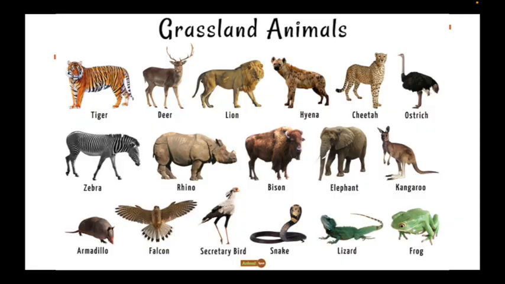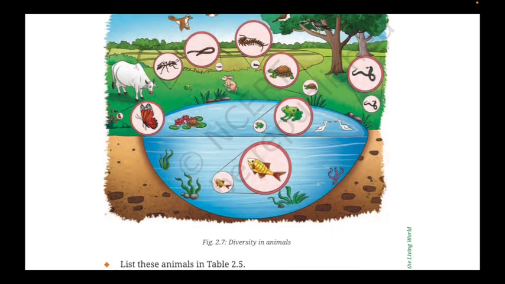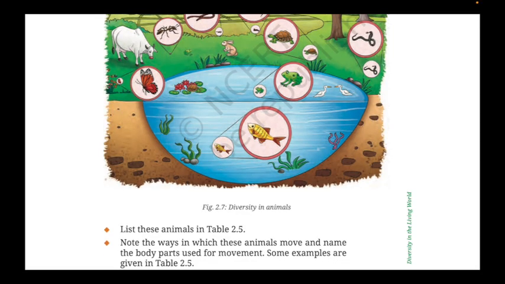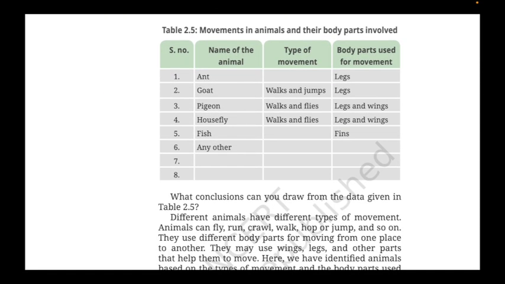For example, some animals live on land, some live in water. Some breathe air, some breathe in water. Some can fly, some can swim. Some even live underground. So, based on different conditions and features, animals can also be classified.